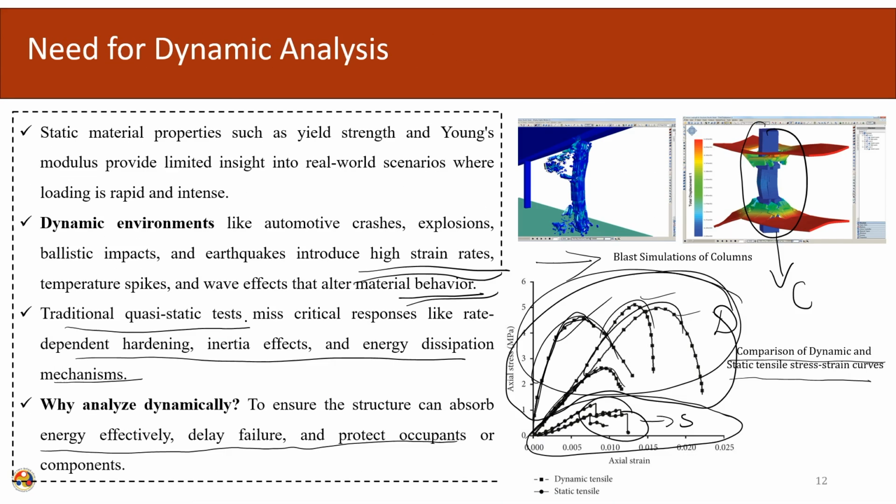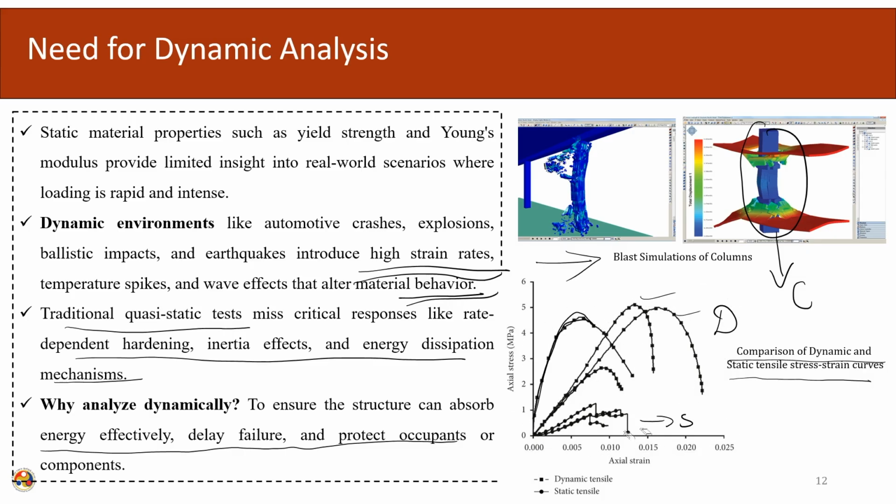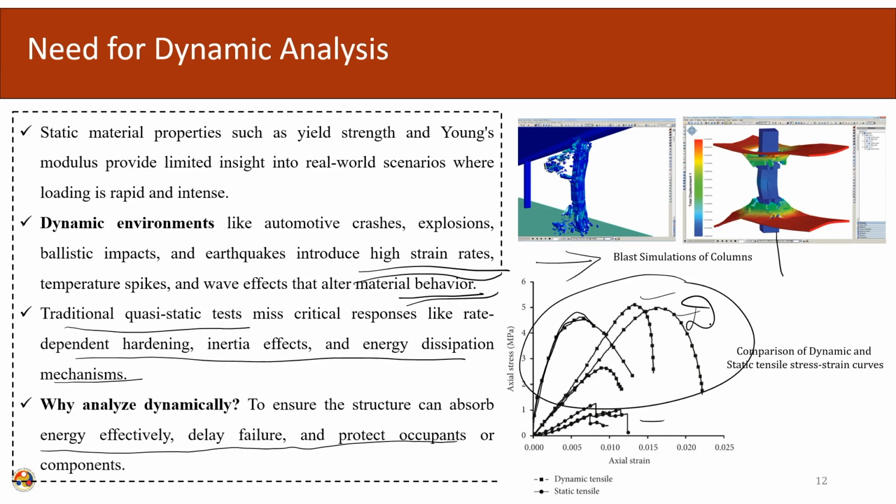Here we have seen the comparison between the dynamic properties and the static properties. In the static sense, if we measure the tensile strength, the yield strength, the ultimate strength, the area under the curve is different. So, if we want to efficiently design a sacrificial system, permanent or non-permanent, then we need to estimate this properly. Otherwise, we will be overestimating the design.